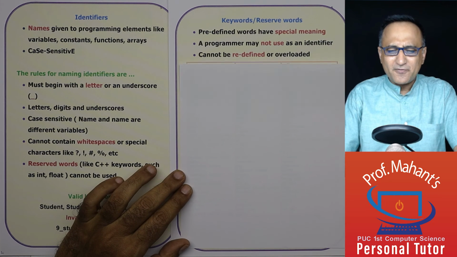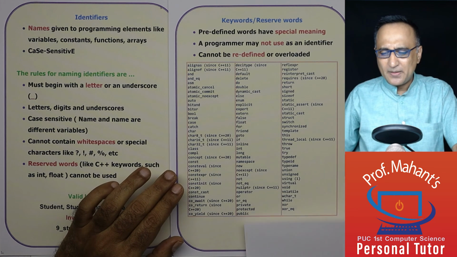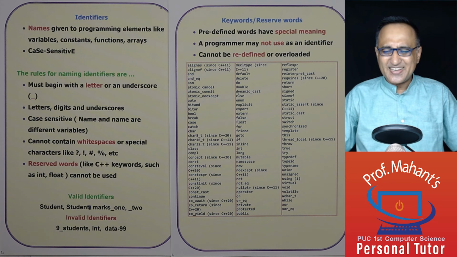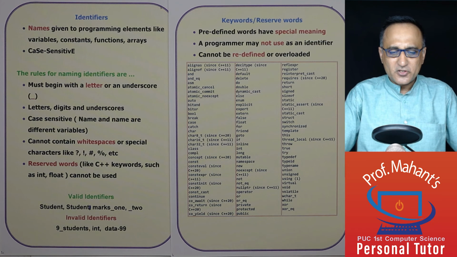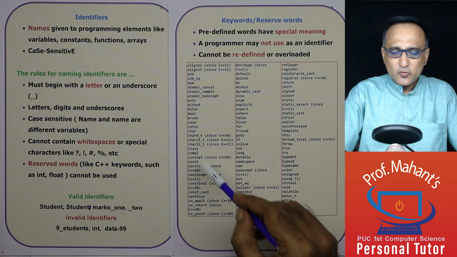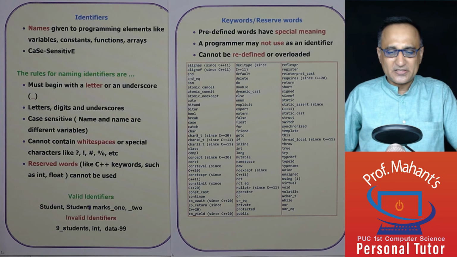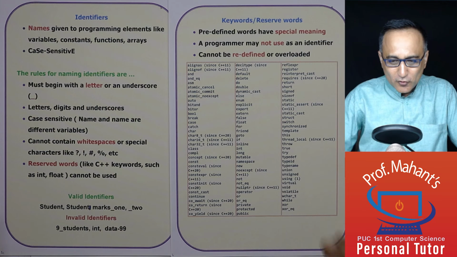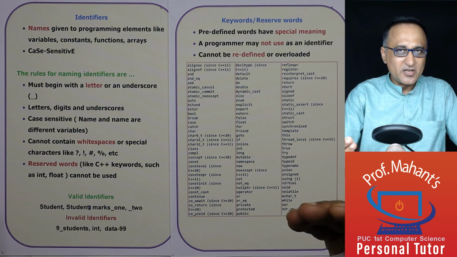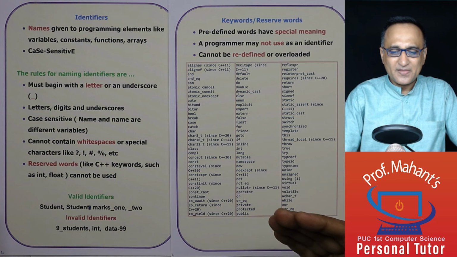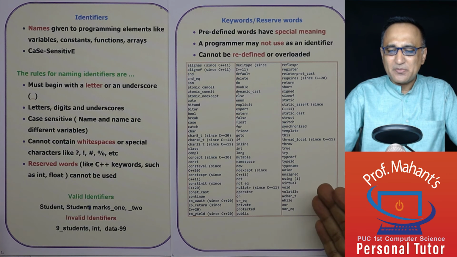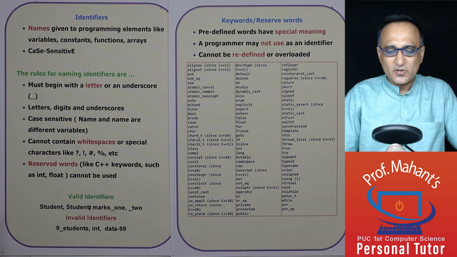There are a number of reserved words. You don't have to worry or know them. You can go through your notes and just take a look at them. The moral of the story is you will understand the use of all of these reserved words as you continue to learn C++. It is not required for you to know all the reserved words or their meaning and purpose at the beginning. These are just examples in the table which show you the list of reserved words.